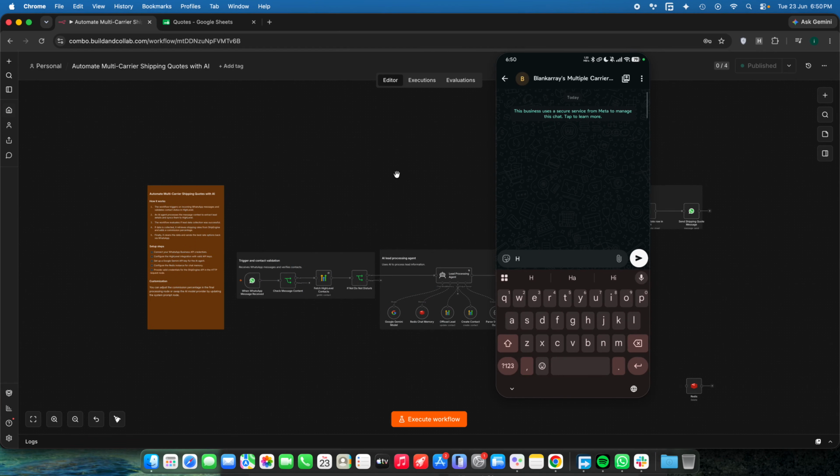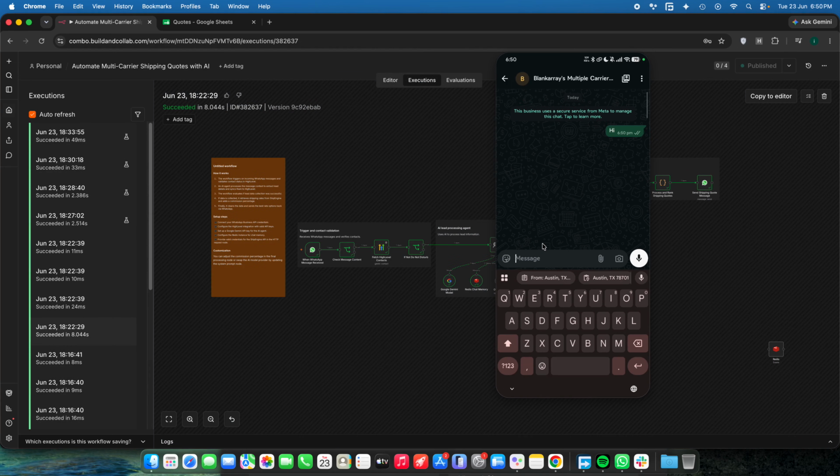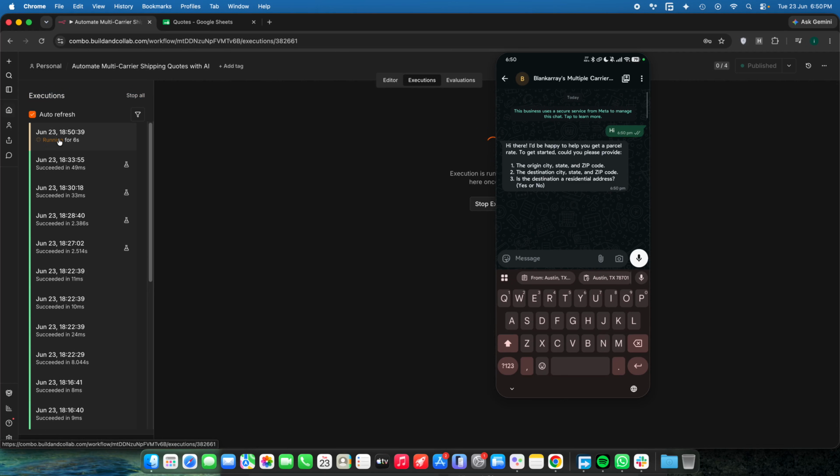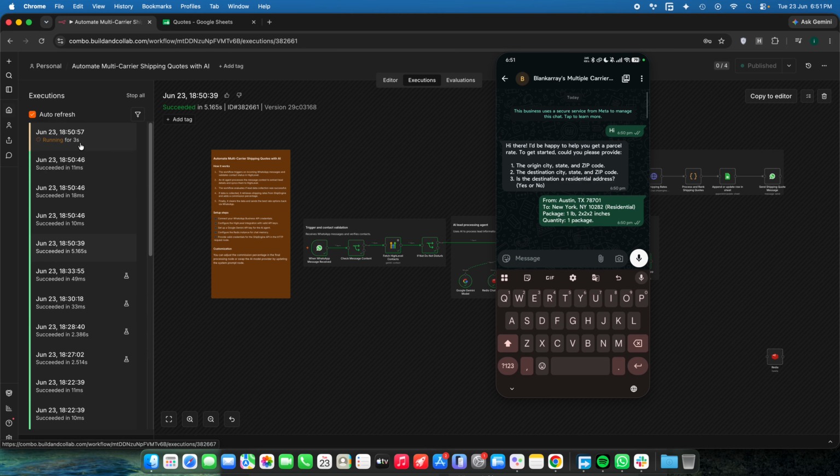Let us test the workflow. Okay, I just sent a message. Okay, the system was asking me questions. So I simply gave everything that it asked me, and I also gave it the package weight, the dimensions, and the quantity too.